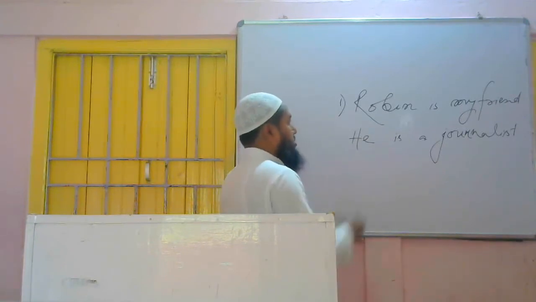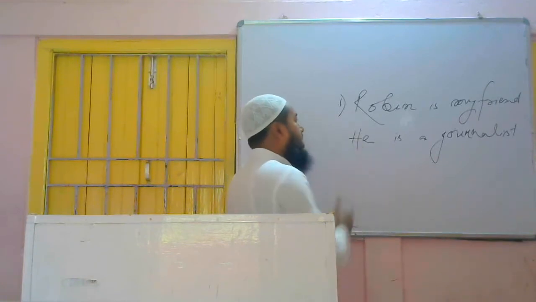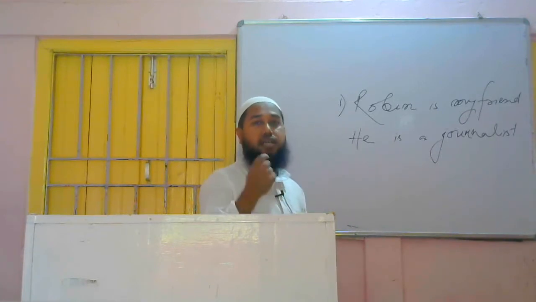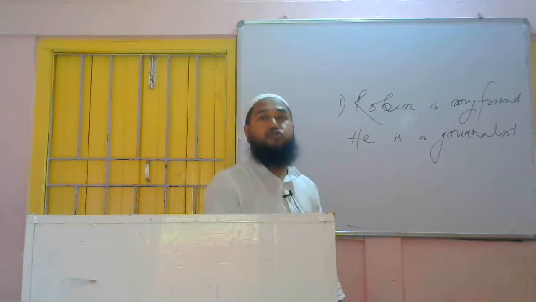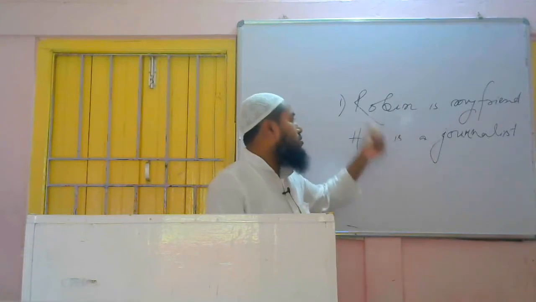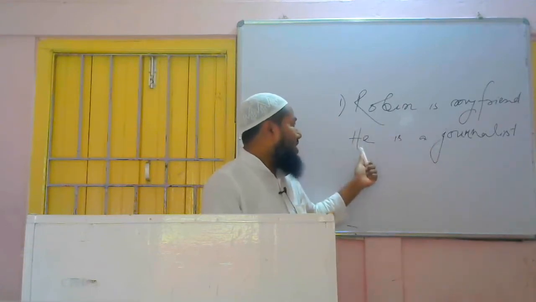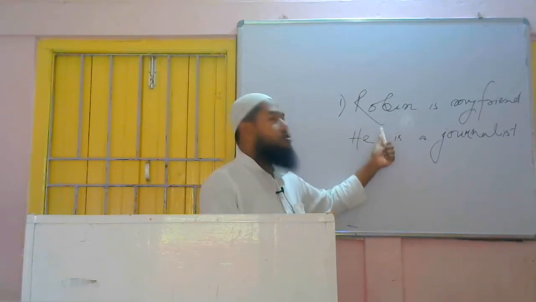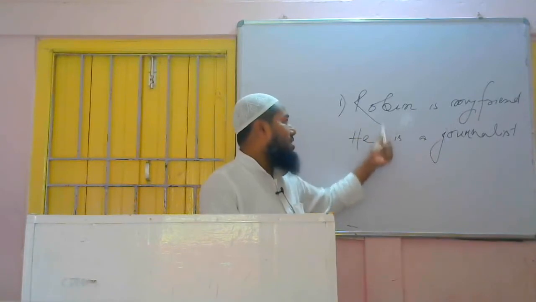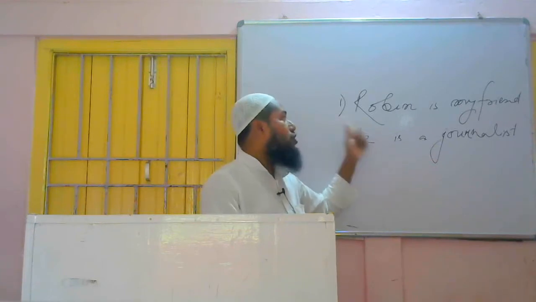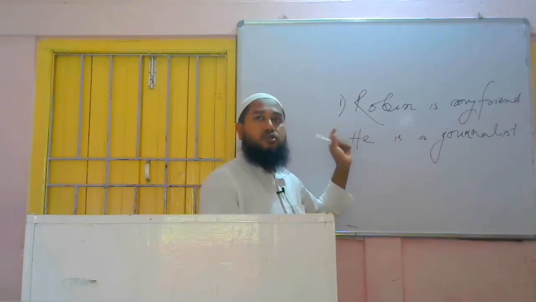So how can we write it? Robin is my friend who is a journalist. When we are going to make a single sentence, we have to be careful that one subject should be there. Here two sentences are there. In the first, Robin is the subject, and in the second sentence, he is the subject. So we are adding both the sentences using a conjunction, and while adding, only one subject will be there.